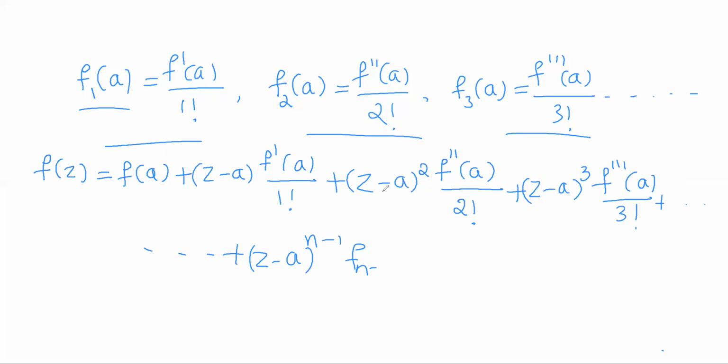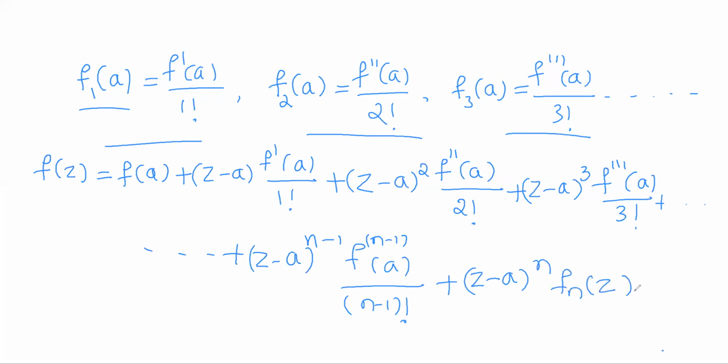So that is f^(n-1)(a), the (n-1)th derivative at a, divided by (n-1) factorial, plus the last term will be as it is, (z minus a) to the power n into fn(z).